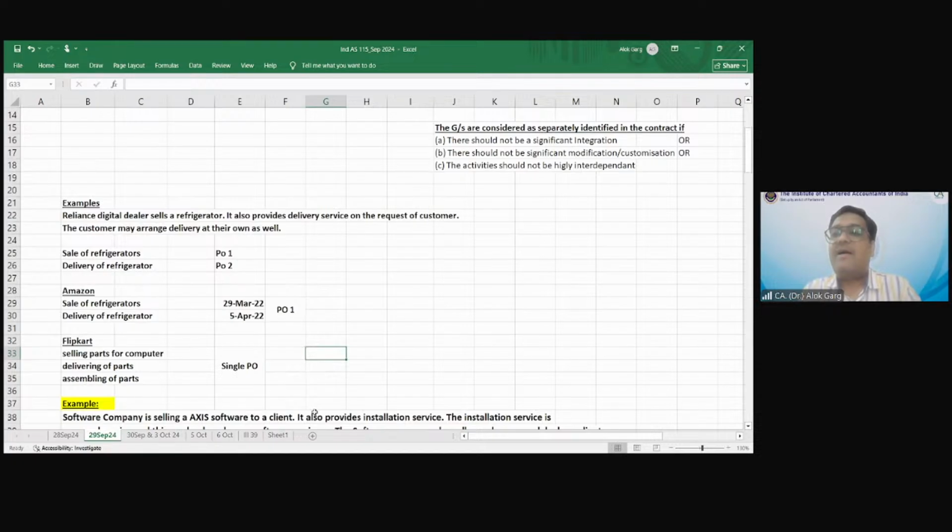Flipkart is selling parts of a computer. You ordered a computer, but Flipkart has sold computer parts, laptop parts, and Flipkart has delivered the laptop parts.